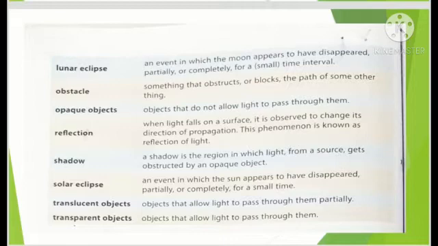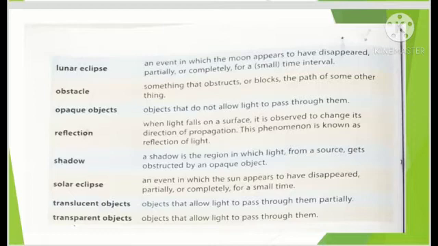Opaque objects are those which do not allow light to pass through them. Reflection: when light falls on a surface, it is observed to change its direction of propagation. This phenomenon is known as reflection of light. What is a shadow? A shadow is the region in which light from a source gets obstructed or blocked by an opaque object.